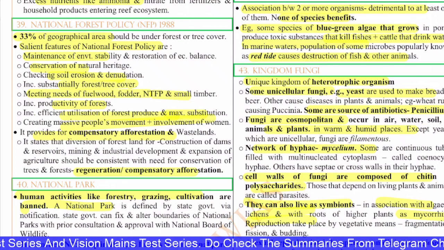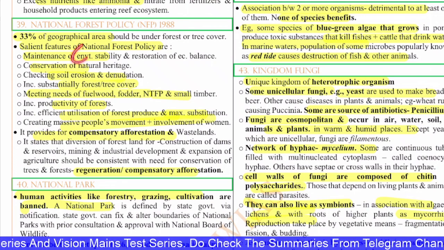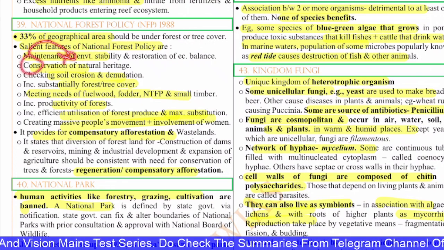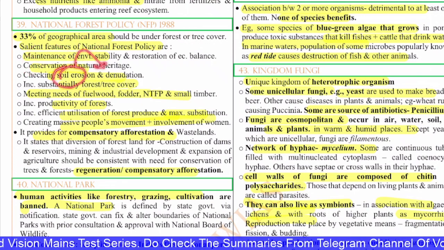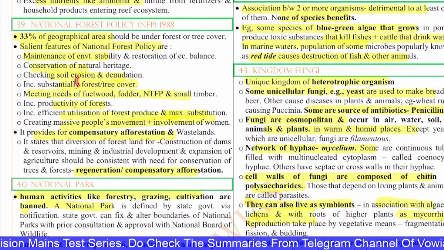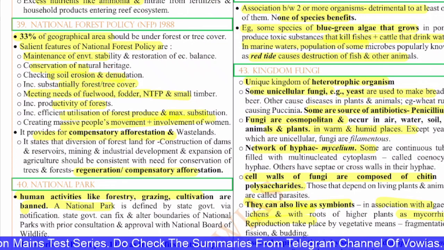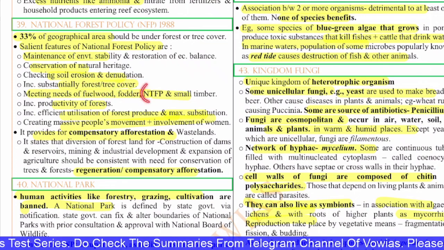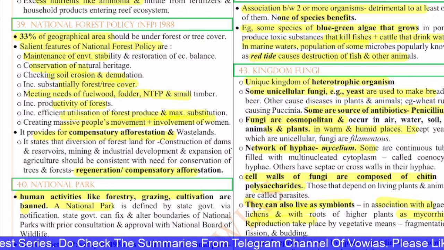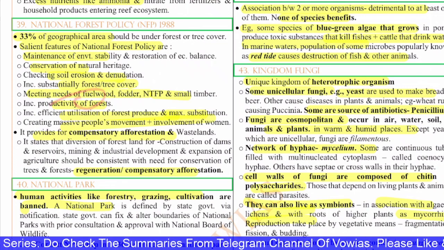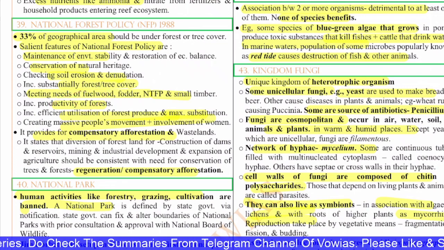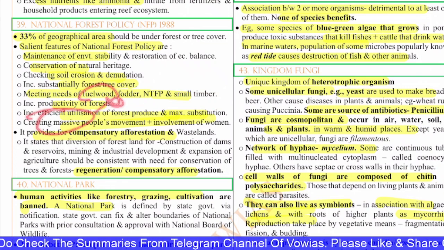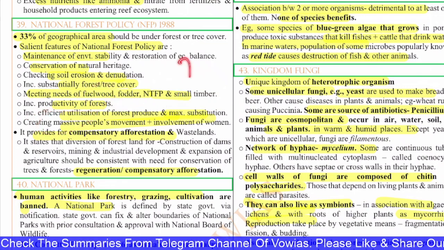The salient features of this policy are maintenance of environmental stability and restoration of ecological balance, conservation of natural heritage, checking soil erosion and denudation, increasing substantial forest or tree cover, meeting the needs of fuel, fodder, non-timber forest produce and small timber, increasing productivity of forests, increasing the efficient utilization of forest produce with maximum substitution, creating a massive people's movement with involvement of women. These are the major features.